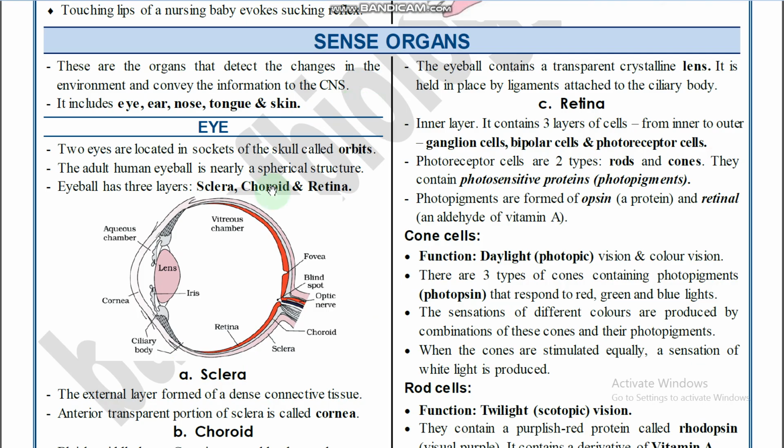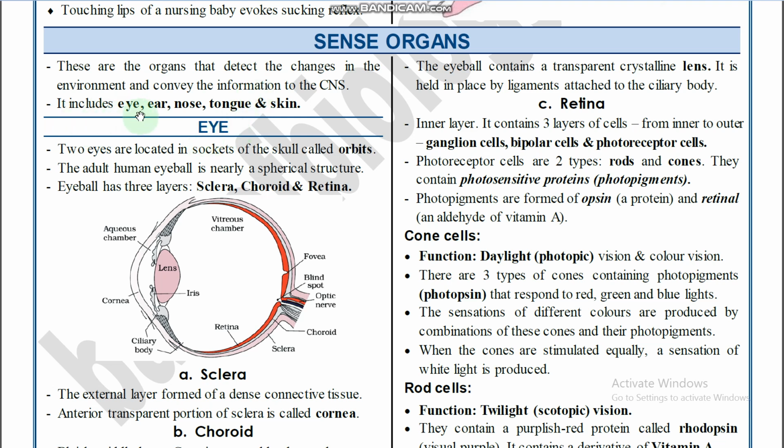Hello students, in this class we are going to discuss the remaining portion of neural control and coordination. Regarding sense organs, we need to discuss them. Sense organs are the organs that detect changes in the environment and convey the information to the CNS. Whatever external stimuli are received by the sense organs are sent to the CNS, and the CNS generates the response to the effector organs.